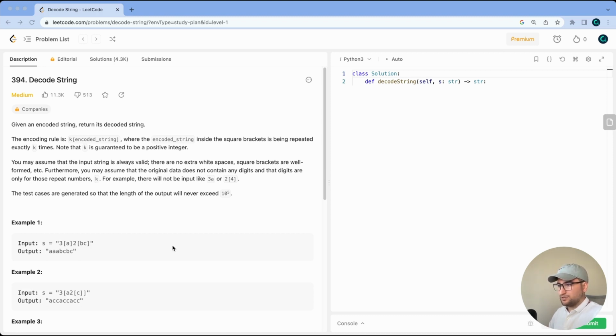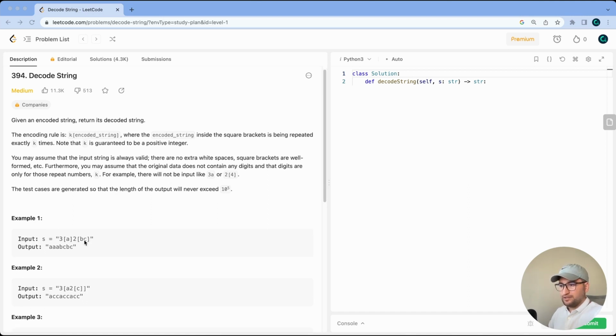Furthermore, you may assume that the original data does not contain any digits and that digits are only for those repeat numbers k. For example, there will not be input like 3a or 2[4]. And the test cases are generated so that the length of the output will never exceed 10 to the power of 5.